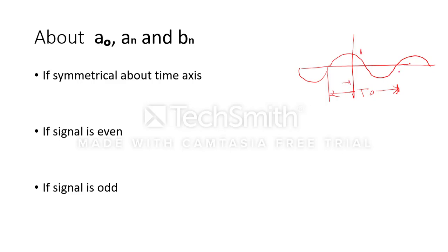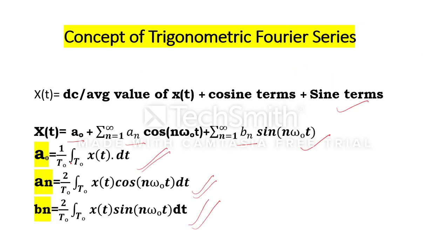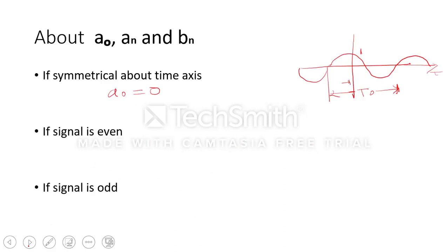So if we take the average value for one time period, it will be equal to 0. In this case, a naught will always be 0. A naught is the DC or average value, so it will be 0 if my signal is symmetrical across the time axis.